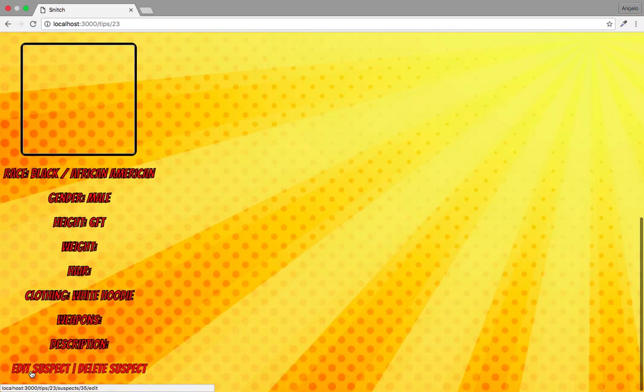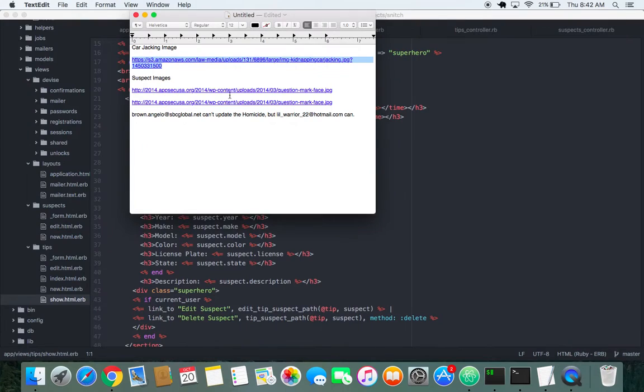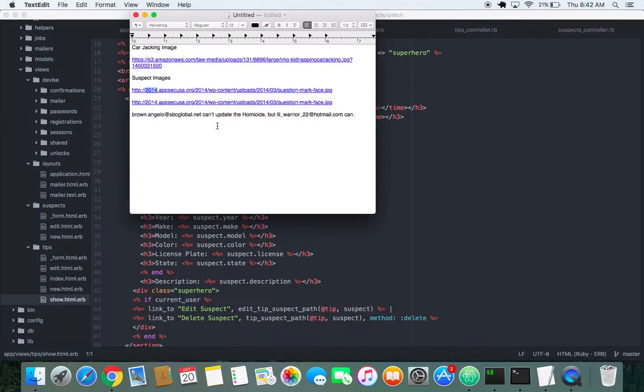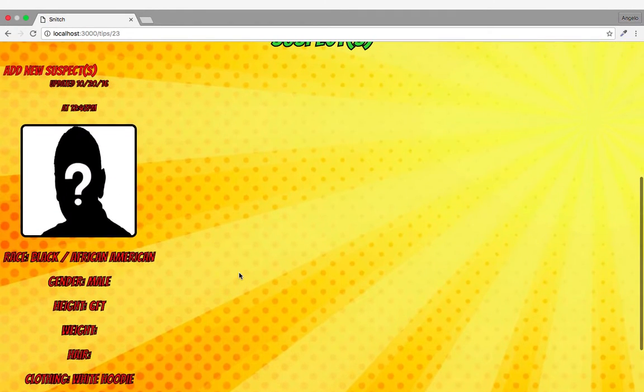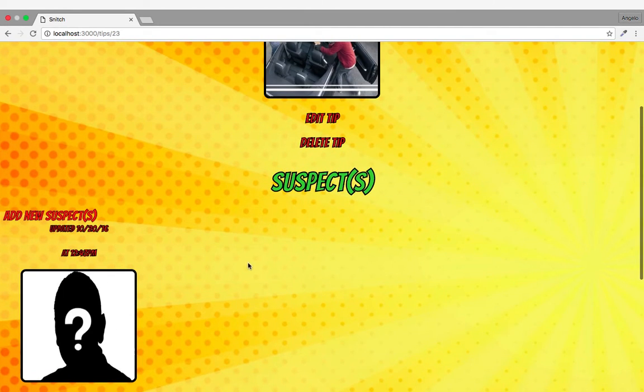Then I say, oh no, I forgot to attach a picture. So if I hit edit suspect, I'm going to go in and grab one of these pictures here. Just for purposes of the demonstration, it's not actually a picture of a real suspect in a carjacking, but just a picture to fill in. So I'm going to paste that here, hit update suspect, and boom, it updates the suspect with a picture. It has different categories that describe what the suspect may have been wearing and the physical appearance of the suspect.